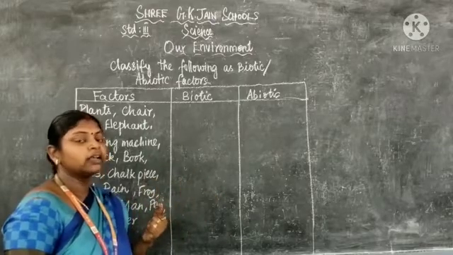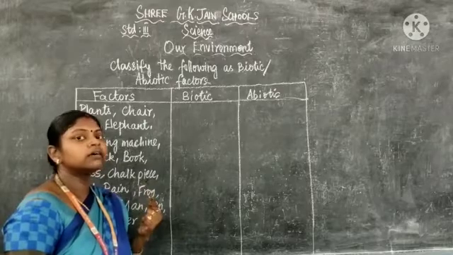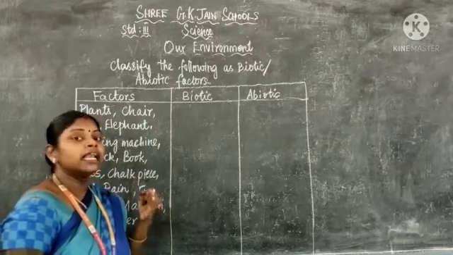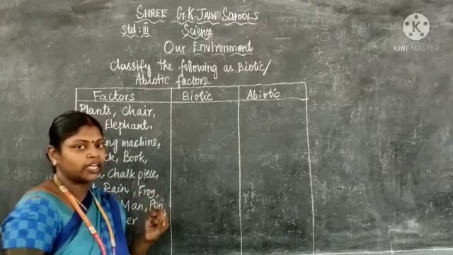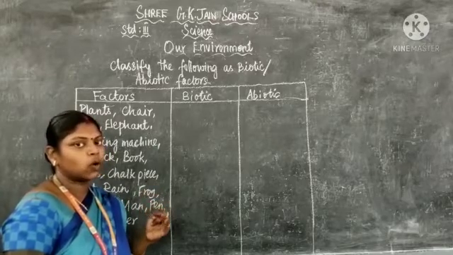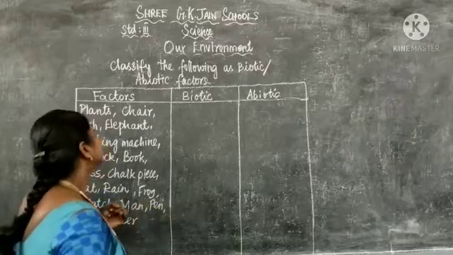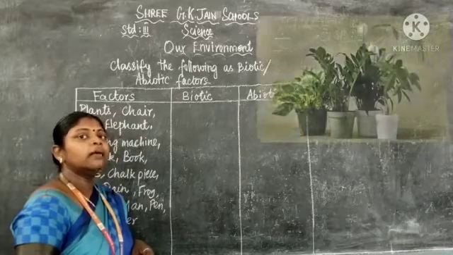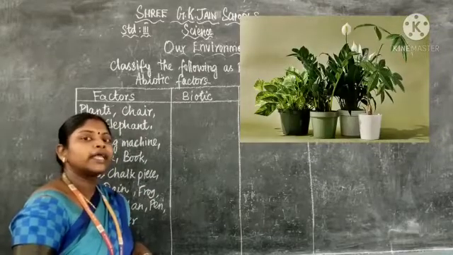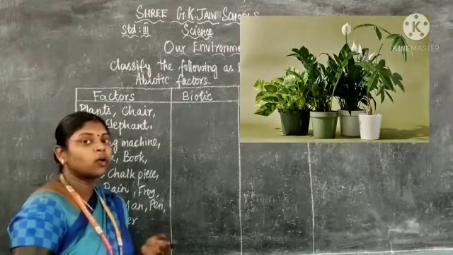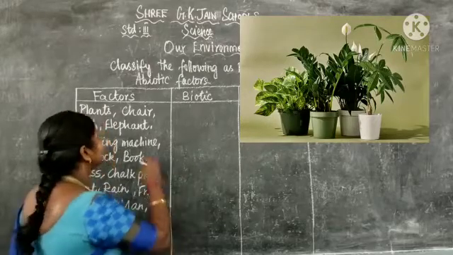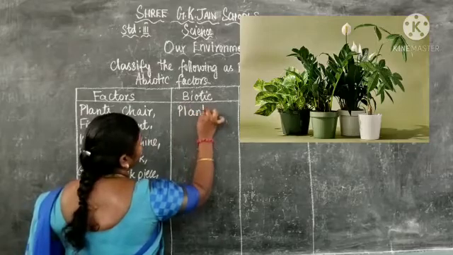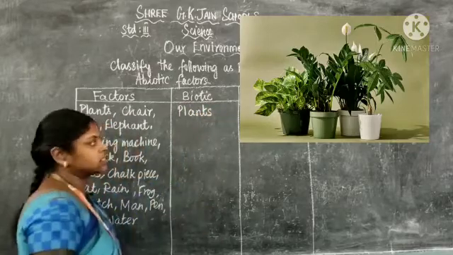Let me know, children, you have to remember all the characteristics of the living and non-living thing. Living things are called the biotic factors, non-living things are called the abiotic factors. Here plants, I already told you, remember that plants are called a biotic factor because they can grow as a tree. So that is a biotic factor. So in the biotic factor we have to write plants.